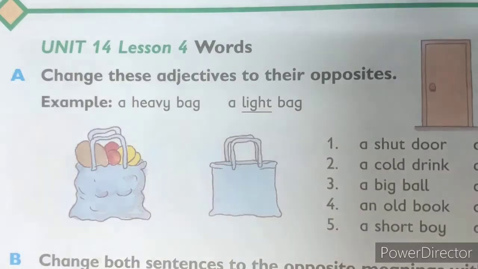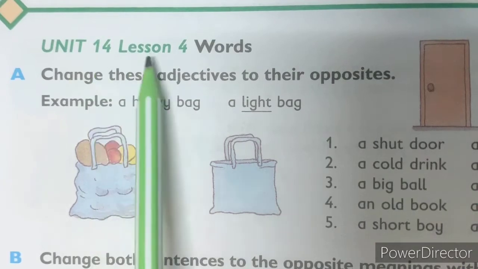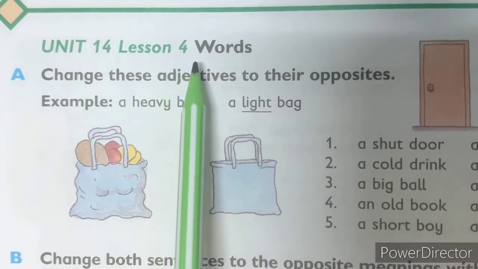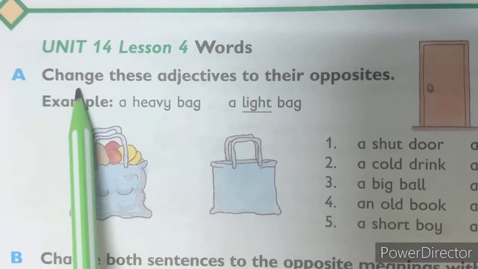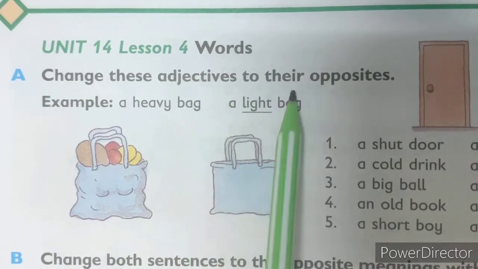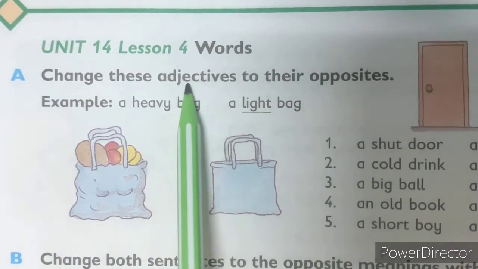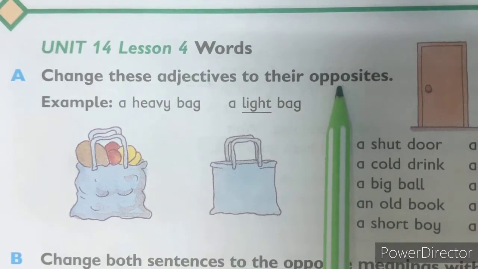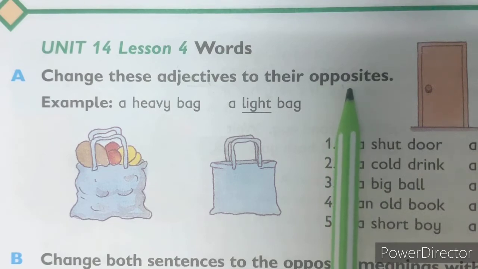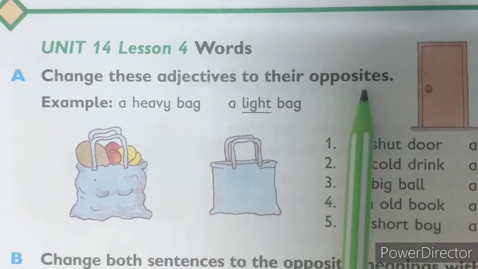Page number 86, Unit 14, Lesson 4, Words. Okay? A part, change these adjectives to their opposites. Now you know what adjectives are, that they describe nouns. And you also know what opposites are, totally different words, right?